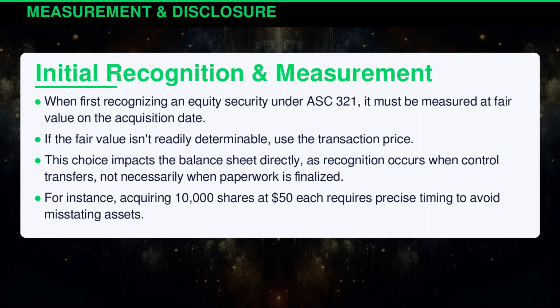When first recognizing an equity security under ASC 321, it must be measured at fair value on the acquisition date. If the fair value isn't readily determinable, use the transaction price. This choice impacts the balance sheet directly, as recognition occurs when control transfers, not necessarily when paperwork is finalized. For instance, acquiring 10,000 shares at $50 each requires precise timing to avoid misstating assets.